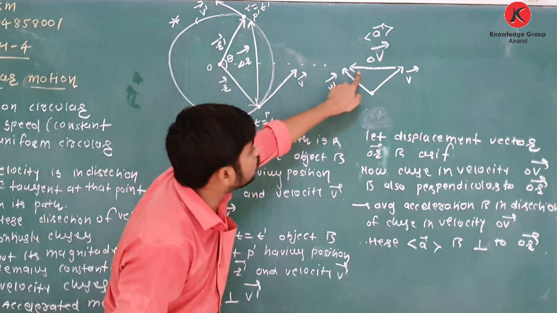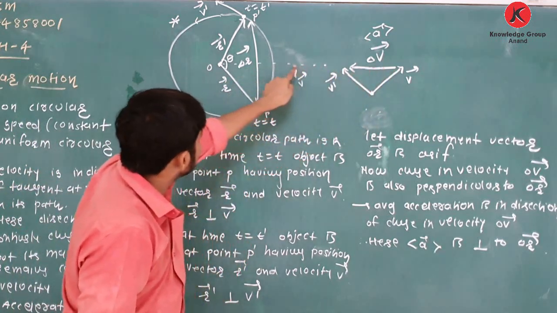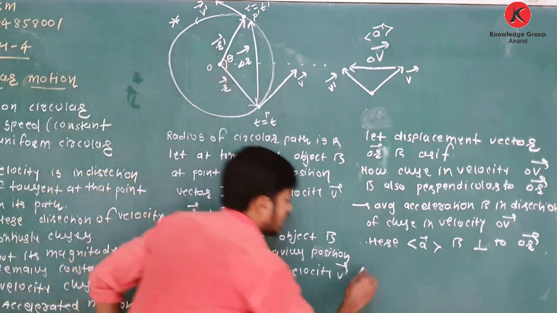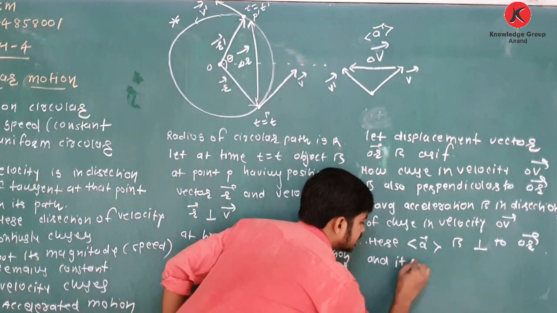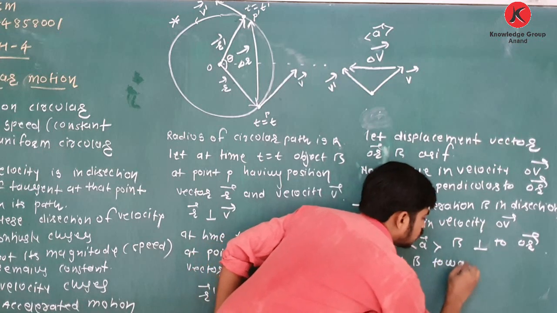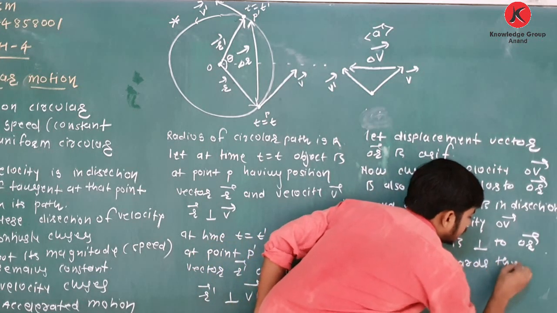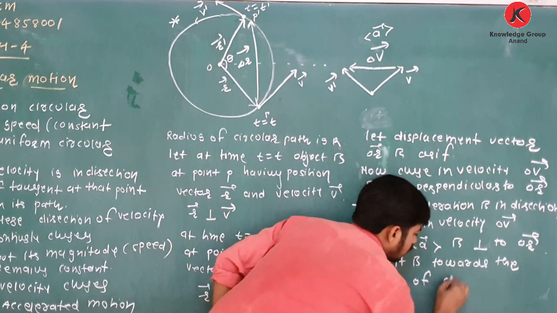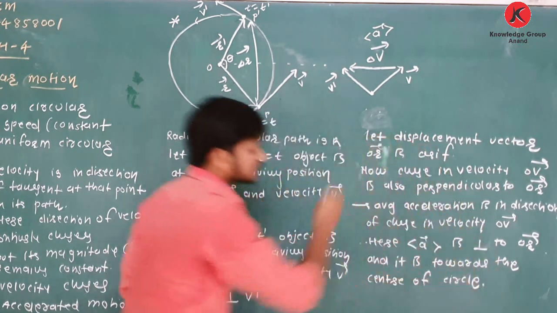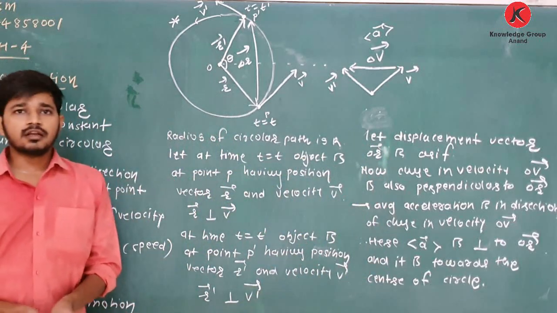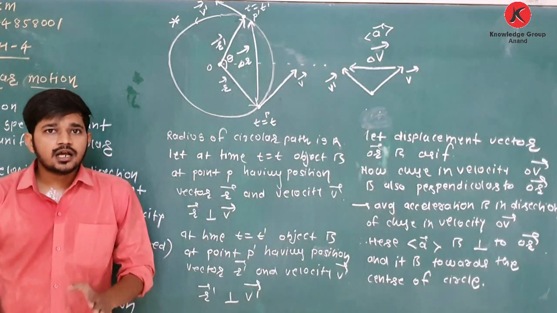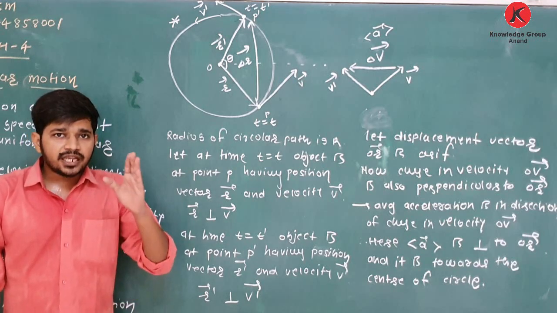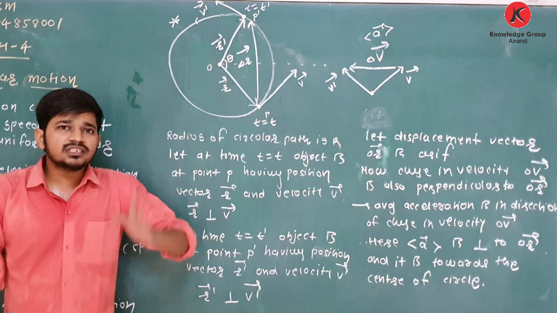And see this arrow, it is towards the center of the circle. Clear about this? So here the average acceleration during its journey is towards the center.